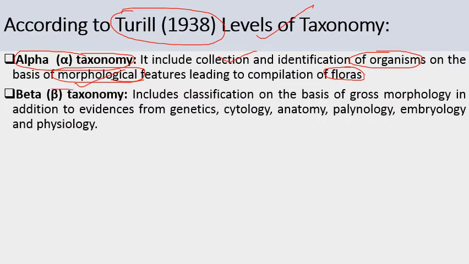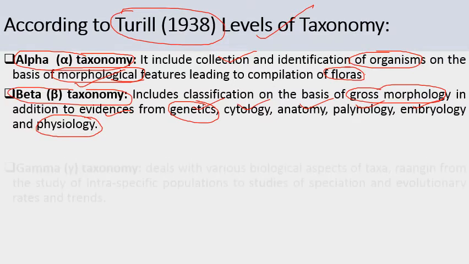Next comes beta taxonomy. Beta taxonomy includes classification on the basis of gross morphology and external characters, and along with this it also includes some evidences from genetics, cytology, anatomy, palynology, embryology, and physiology. So it also takes the data from these various branches of biology into consideration for the classification of plants, which include genetics, cytology, anatomy, and palynology. Palynology is the study of pollen grains, embryology, and physiology.